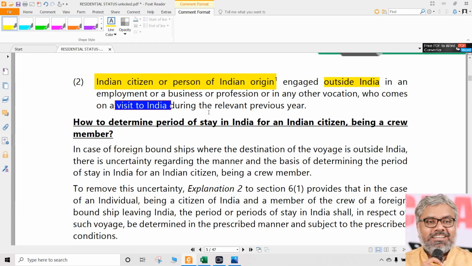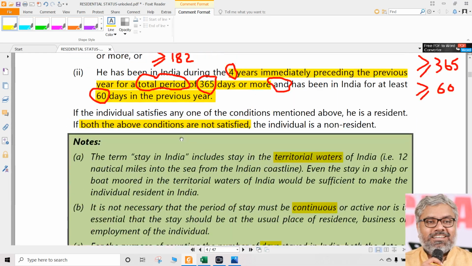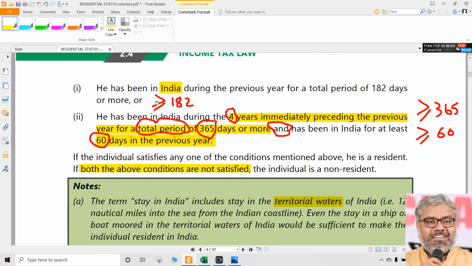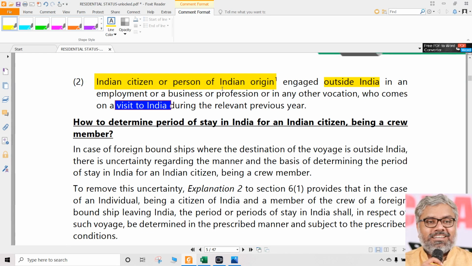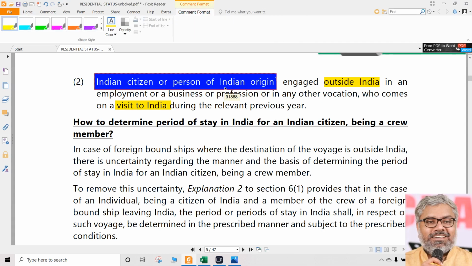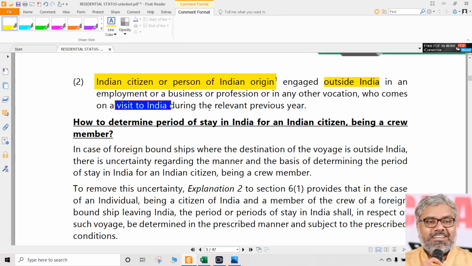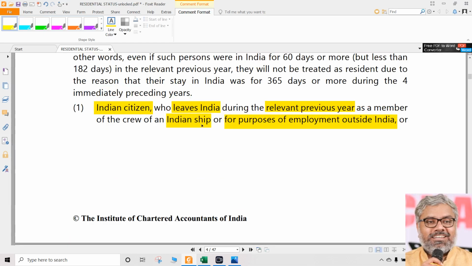That's it. If that is the case, then also condition number 2 is not applicable for them. Only condition number 1 is applicable. Means they will be residents only if they stayed in India during the previous year for 182 days or more. Then only. But what is the condition there? These people should be normally outside India and they should be either Indian citizens or persons of Indian origin, and they should be visiting India during the previous year. Then we can say they are also falling under exceptional category. So these are the two exceptional categories.